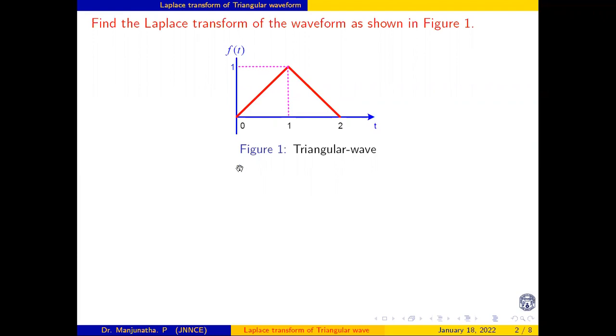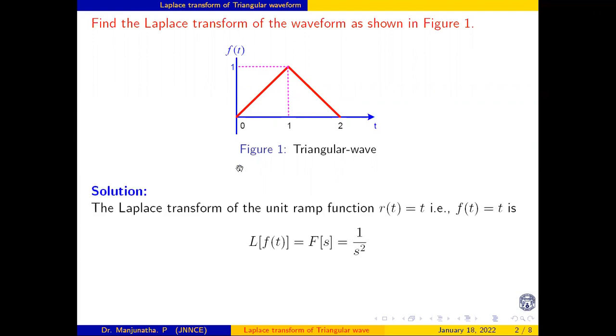The Laplace transform of the unit ramp function, that is r of t, f of t equal to t, is 1 by s square. So we can make use of this property.